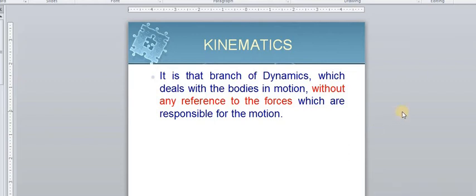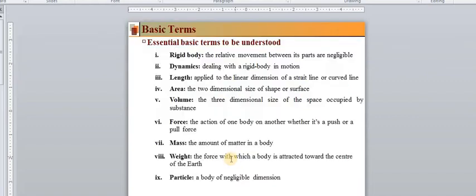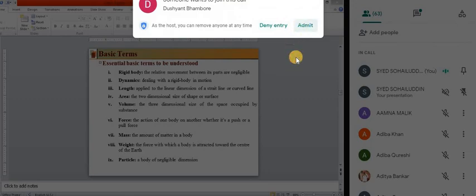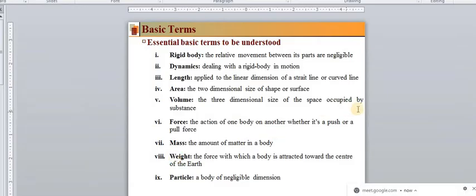Okay? So these are the fields of the engineering mechanics. So broadly, mechanics has been divided into statics and dynamics, and dynamics has been divided into kinetics and kinematics. Again, there are different terms related with this. These are the important terms related with the engineering mechanics.